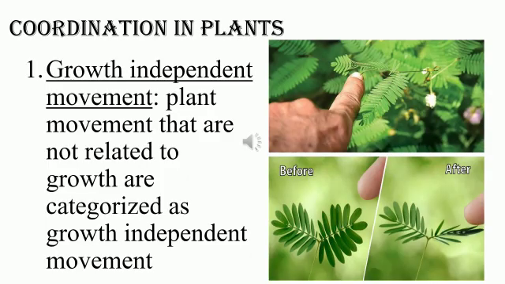So students, in the very first slide, we will see about coordination in plants. Here, coordination in plants is of two types: growth independent and growth dependent. All the movements in plants that we see in our daily life are either growth independent or growth dependent movements. First, let us see growth independent movement. The name itself says it is independent. That means the movement is not at all related to growth. These kinds of movements are categorized under growth independent movement.